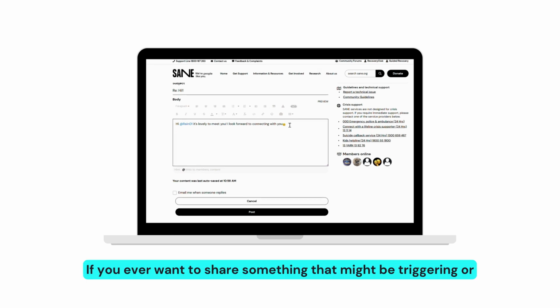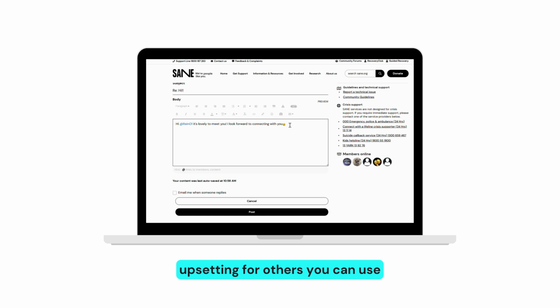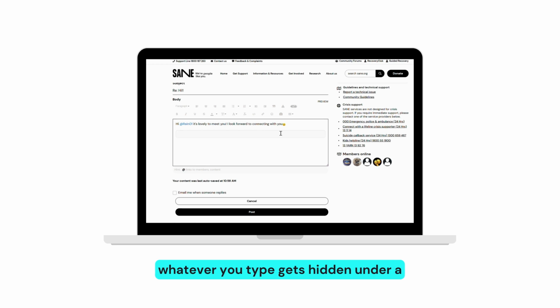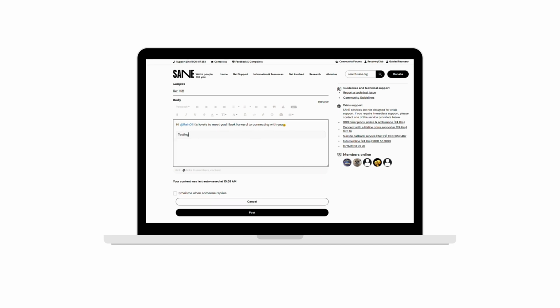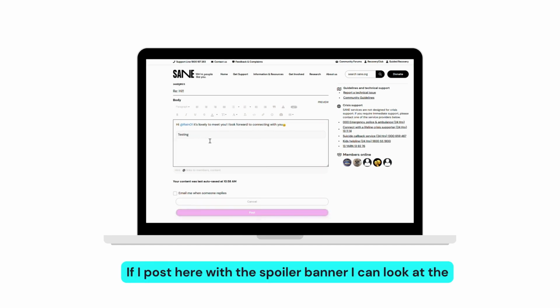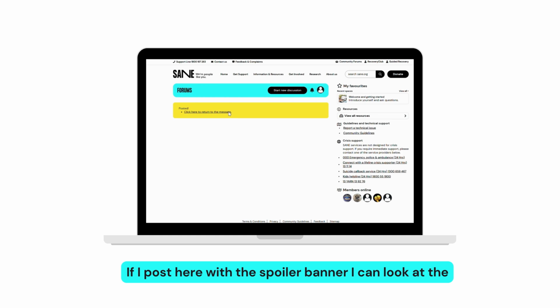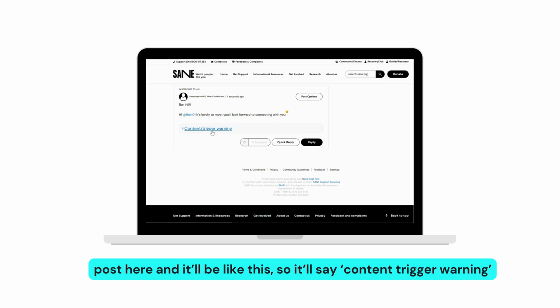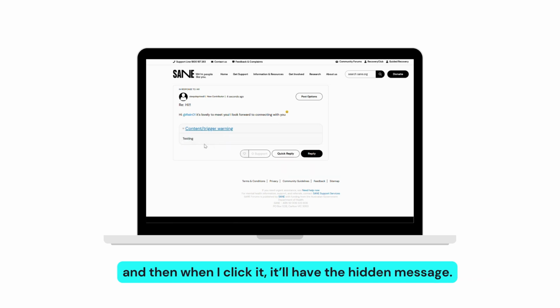If you ever want to share something that might be triggering or upsetting for others, you can use a trigger warning or content warning. So you can click here. It's called a spoiler tag with the caution symbol. What this does is it creates this section where whatever you type gets hidden under a banner. For example, if I post here with the spoiler banner, I can look at the post here and it'll be like this. It'll say content trigger warning, and then when I click it, it'll have the hidden message.